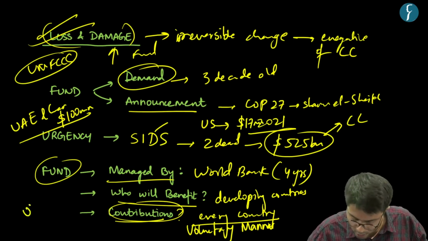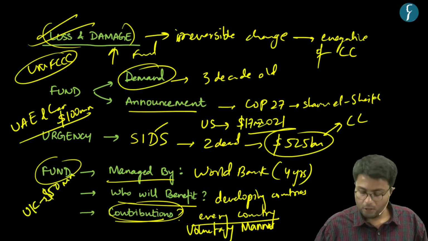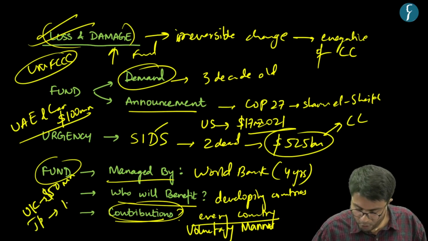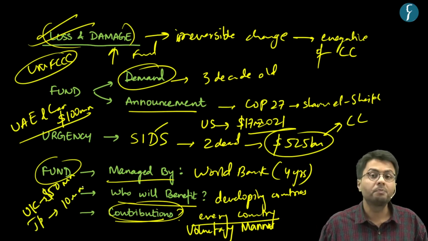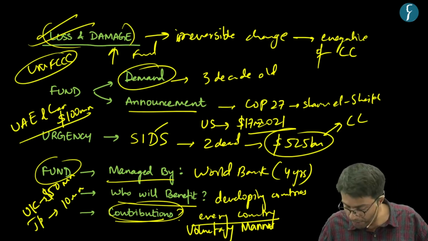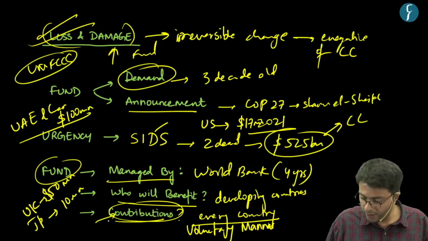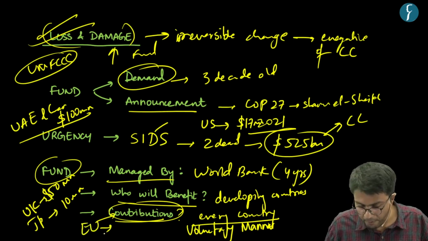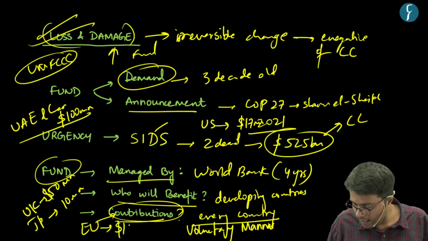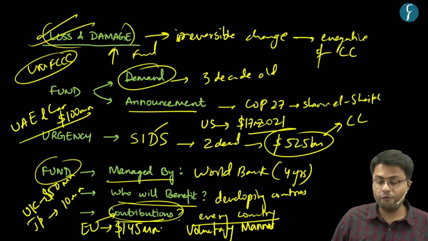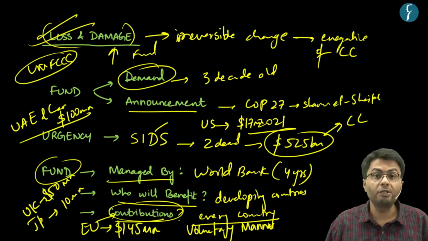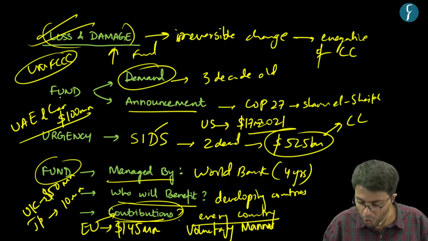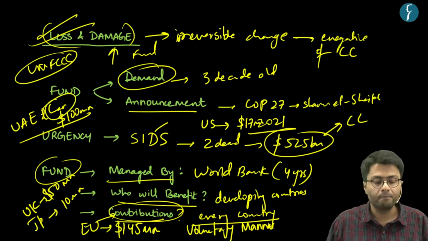While the United Kingdom has promised about $50 million, Japan has promised $10 million. However, the largest contributor to this loss and damage fund is the European Union, because the European Union has promised about $145 million to this fund, which is over and above the contribution made by Germany.